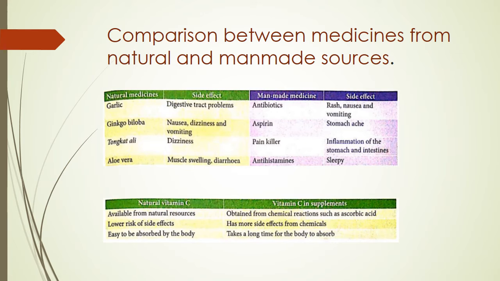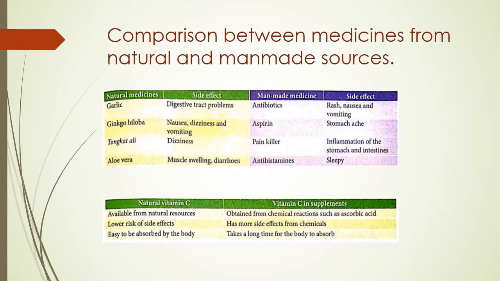Okay, now we are going to give the comparison between medicine from natural and man-made sources. For the green color, garlic. The side effect is a digestive tract problem, but for man-made, antibiotics, the side effects are rash, nausea, and vomiting. Sometimes we cannot tolerate the antibiotic, and we get vomiting.